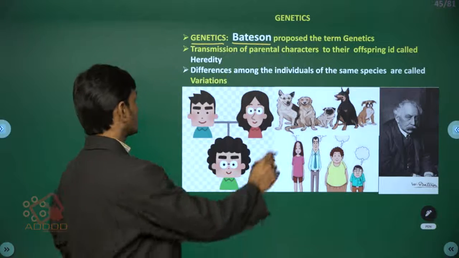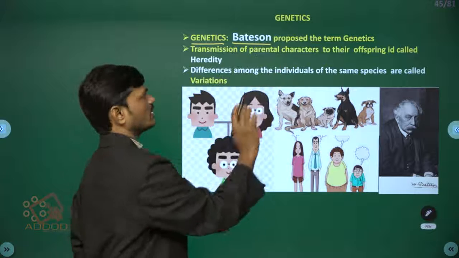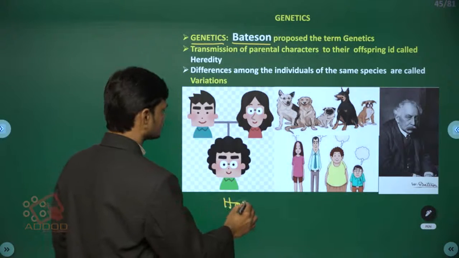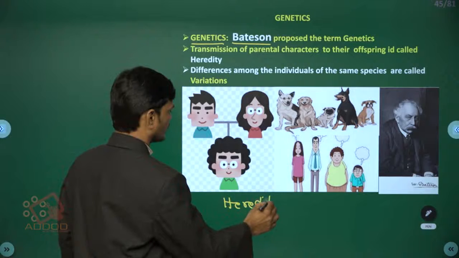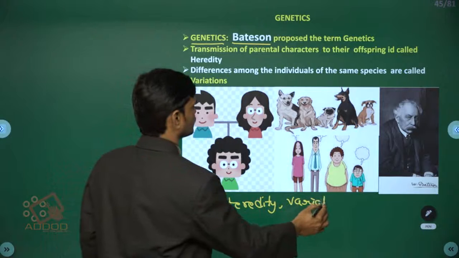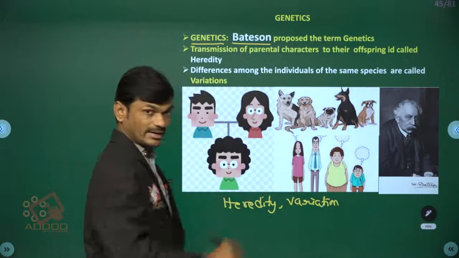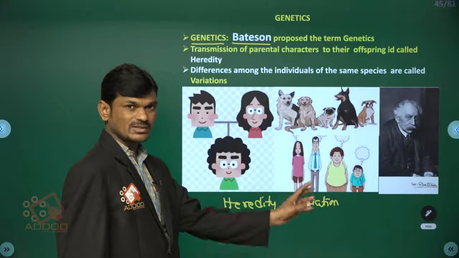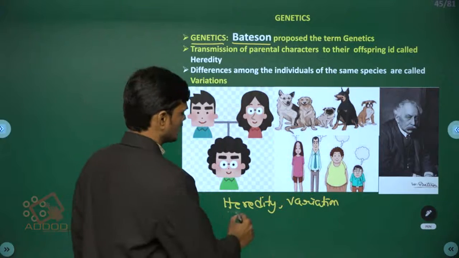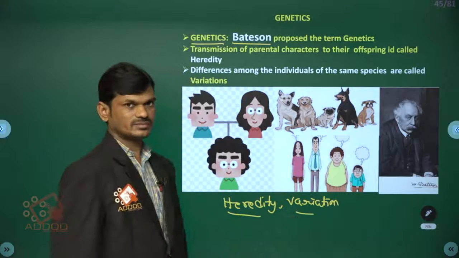Genetics is the study of heredity and variations. The study of heredity and variation is called genetics. So what is heredity and what are these variations?